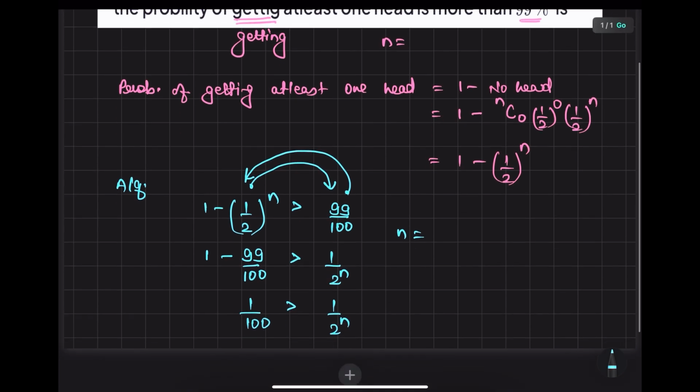If n is 1, it is 2, so it is wrong. If n is 2, it is 4, then 8, then 16, 32, then 64.